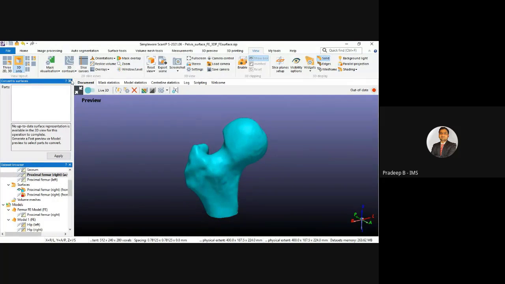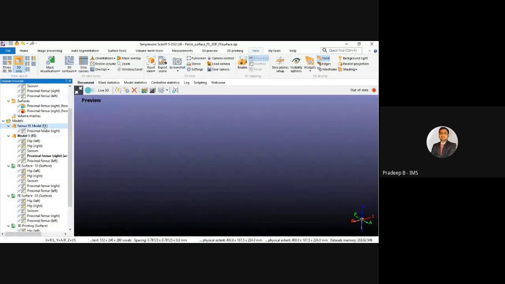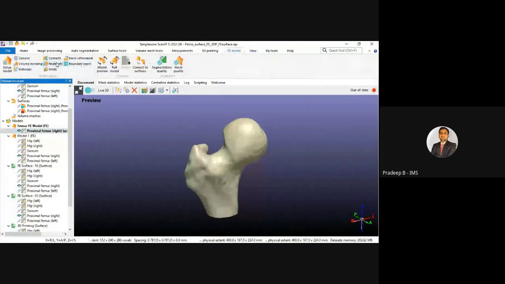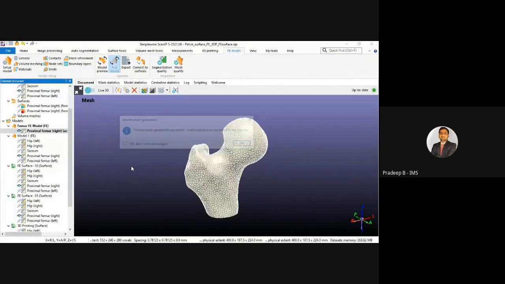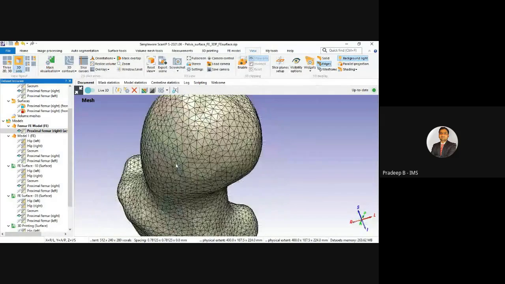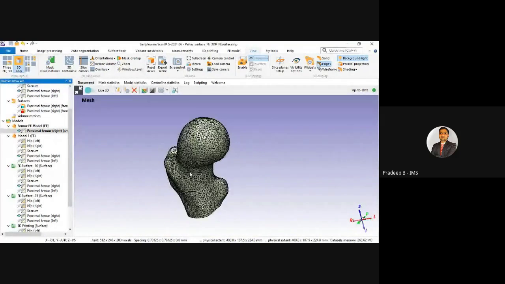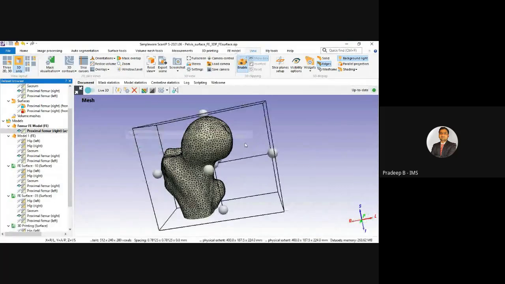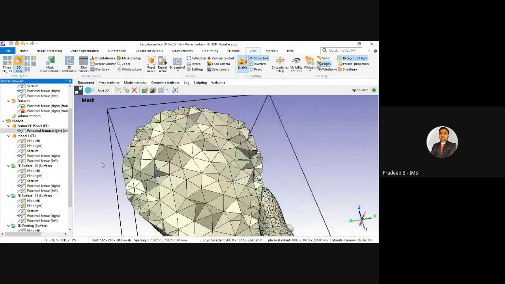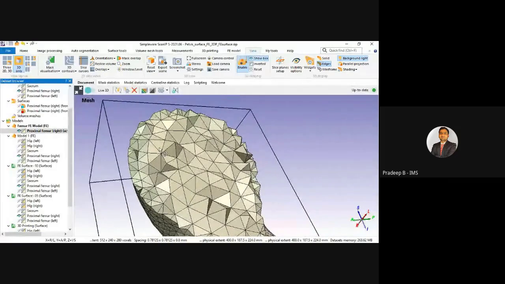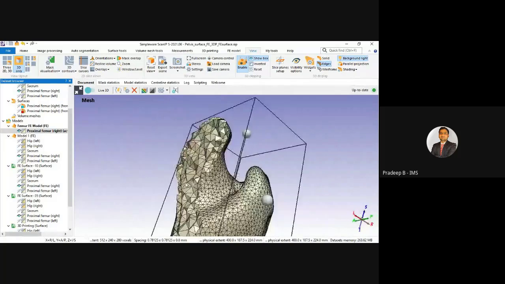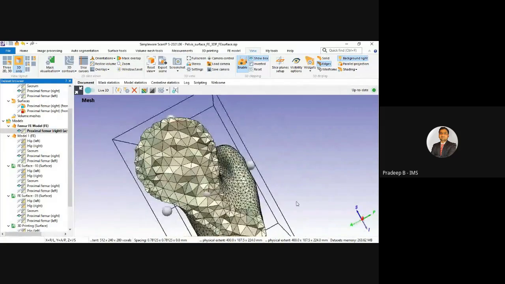Okay, so for this I can show you this proximal femur, generate a full model. Because it is an already completed project, if I generate a new model for the complete one, this may take time. So you can see the volume mesh, because I have already generated this volume mesh, and I have selected ANSYS for the export.